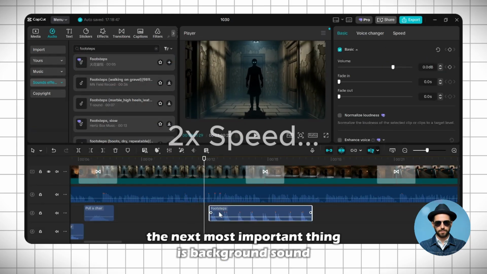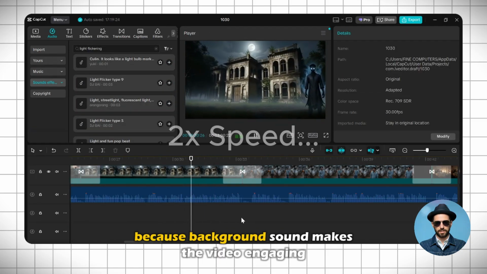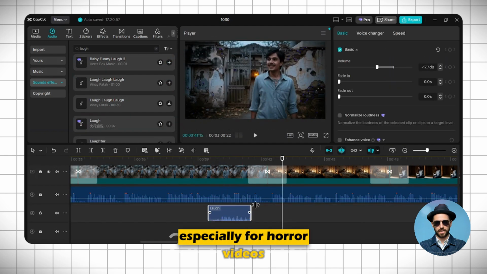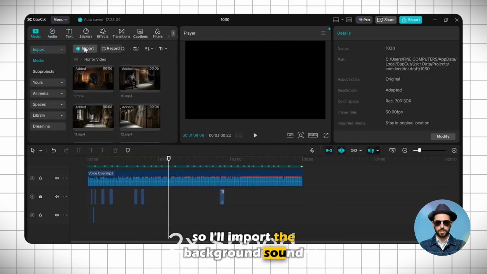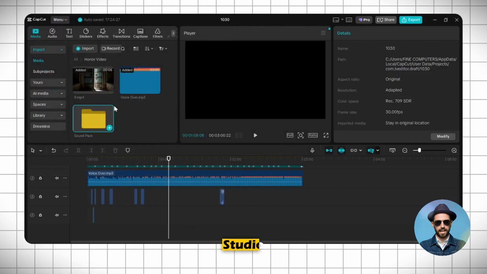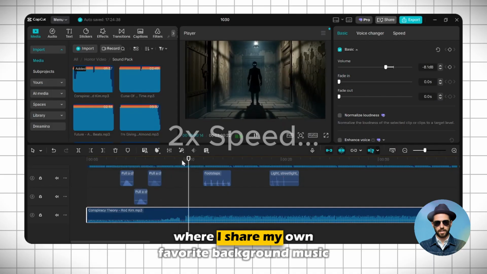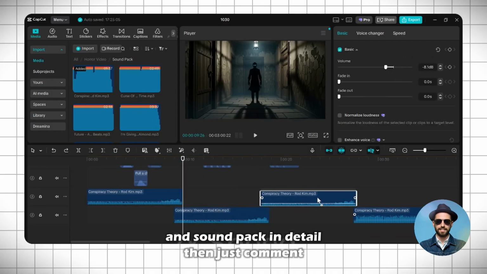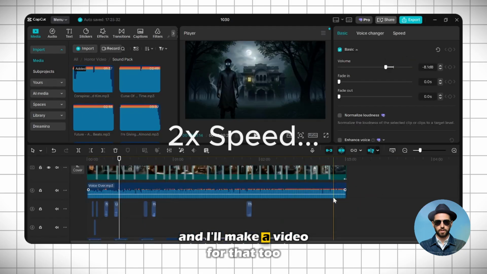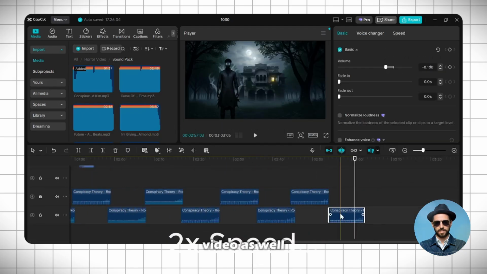After sound effects, the next most important thing is background sound because background sound makes the video engaging, especially for horror videos. So, I'll import the background sound. Don't worry, you can find such sounds easily on YouTube Studio. And if you want a detailed video where I share my own favorite background music and sound pack in detail, then just comment sound pack and I'll make a video for that too. So yes, I've added background music to the video as well.